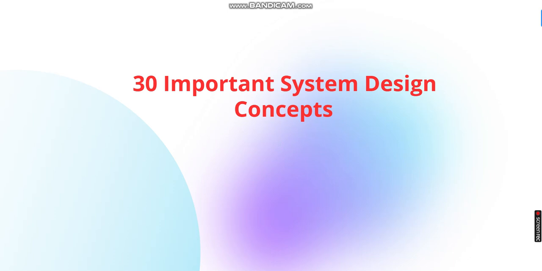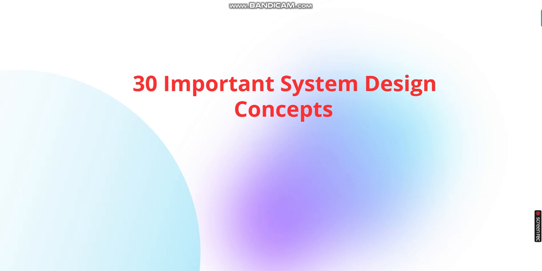We are starting with a new series that is System Design series. There are 30 most important system design concepts that every experienced software developer is supposed to know. So in this video, we will be discussing 5 most important system design concepts, and then we will have different parts of this series which would cover the remaining system design concepts.